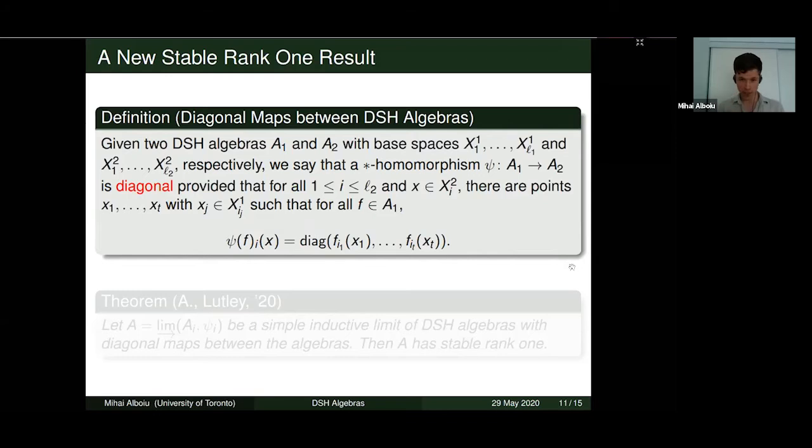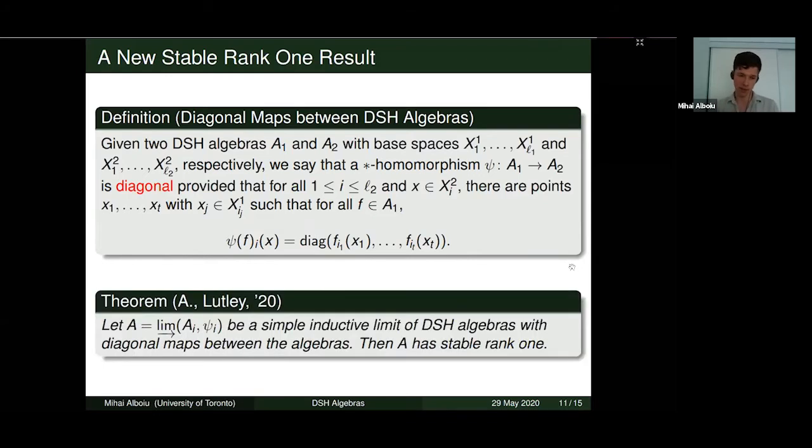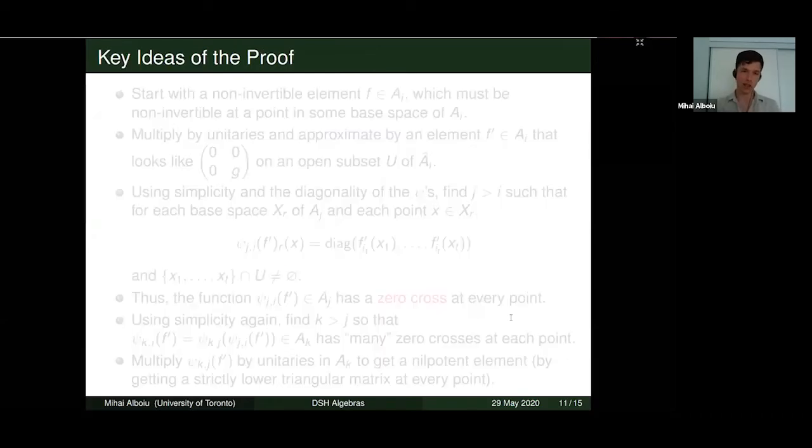And it turns out that using this definition, we're able to get the subhomogeneous algebra analog results. So if we have a simple inductive limit of DSH algebras that's unital with diagonal maps between the algebras, then the limit has stable rank 1. Okay, so I'd like to talk a little bit about the key ideas that go into this proof. Because it's a stable rank 1 result, we need to show that every element is close to an invertible one. So if we start with a given element, we can assume it's non-invertible.